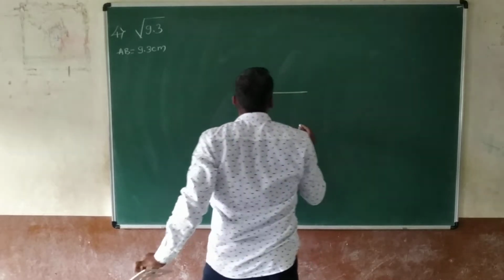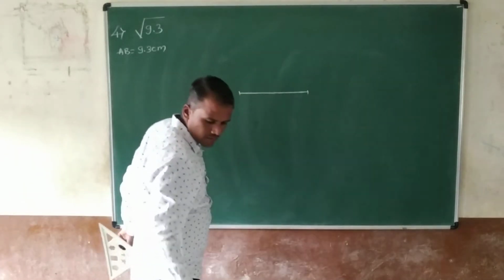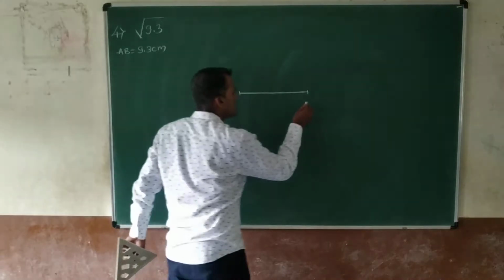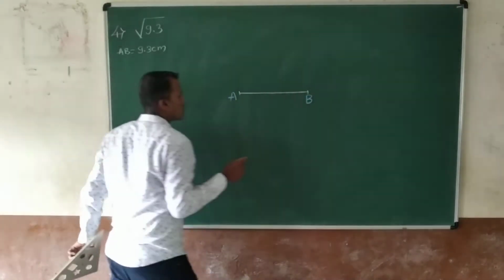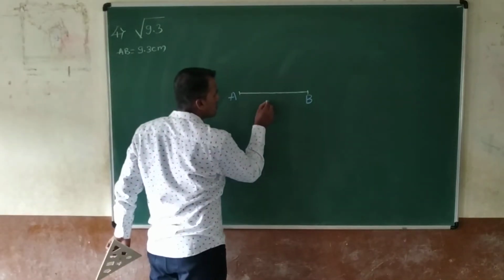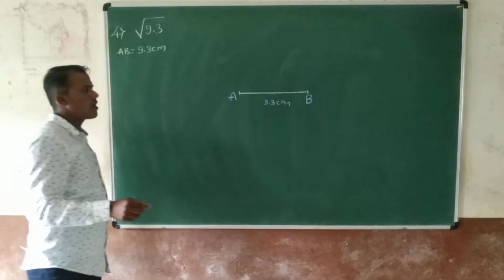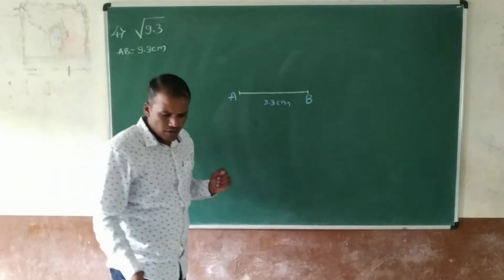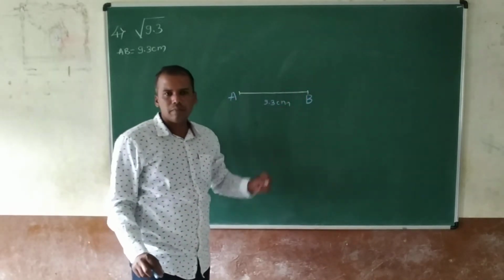This is the line AB. This is A, this is B, 9.3 centimeter. After drawing the line AB of 9.3 centimeter, mark one end A and the other end B.